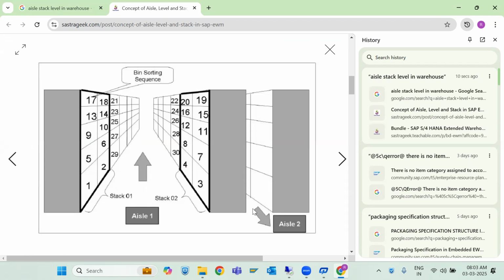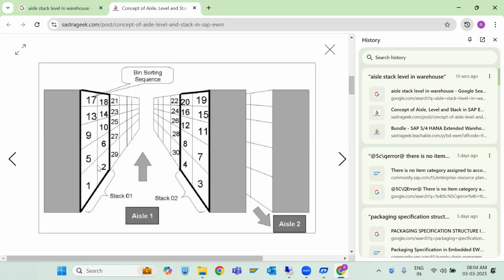The gap between these racks: this is aisle number 1, aisle number 2. Is it clear? Yes. Now don't consider this stack 01, stack 02, just forget this as of now. You just focus on the vertical portion. In the first vertical of this rack, 1, 5, 9, 13, 17 are there. The second vertical portion has 2, 6, 10, 14, meaning in the first stack these numbers are there. These are the second stack, and these are the third stack.